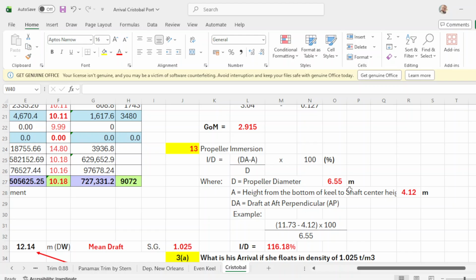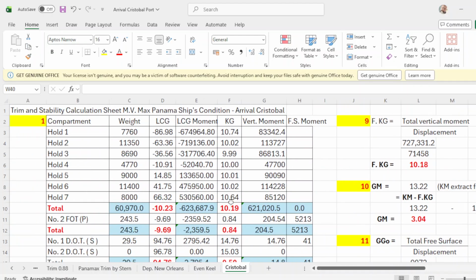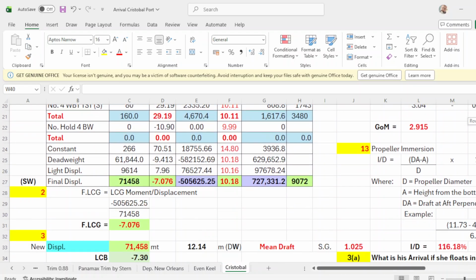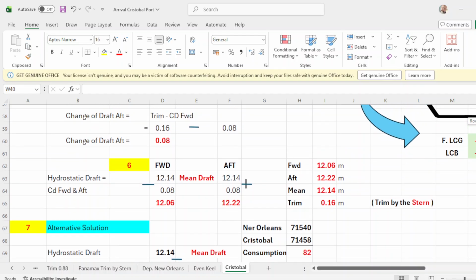So you can apply this on your own vessel. So that's it, guys. This is the trim stability calculation sheet, MV Max Panama, ship's condition, arrival in Cristobal. Okay, so in Cristobal, you have a slight trim of 0.16. And your consumption from New Orleans to Cristobal is 82 metric tons.